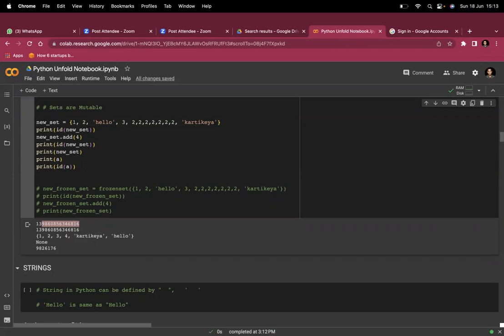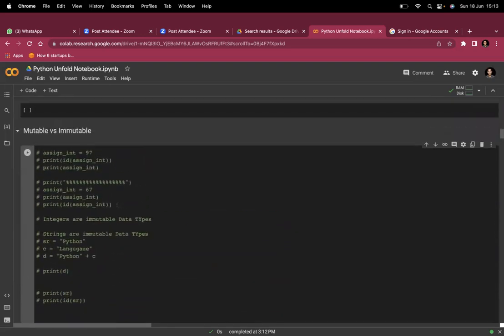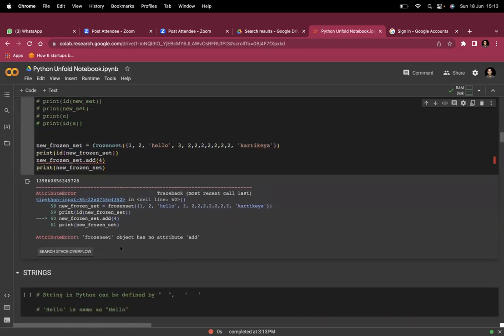But if you want to make a set frozen, you can just typecast it as a frozen set, which we have seen above. And now I will show you this frozen set as well. This was my set. Again, I'm trying to add 4, print the ID of my frozen set, and again access the ID after adding 4. When I run this command, you will see it says frozenset object has no attribute add.